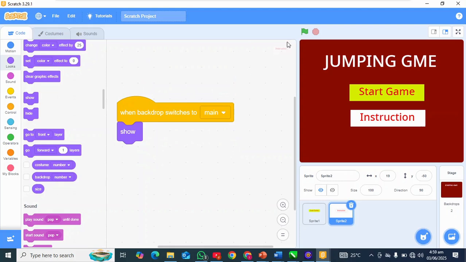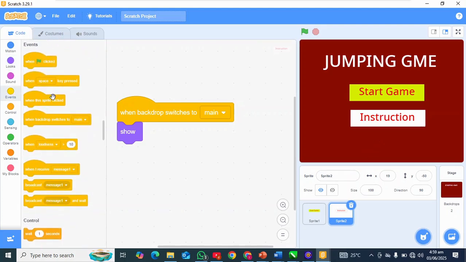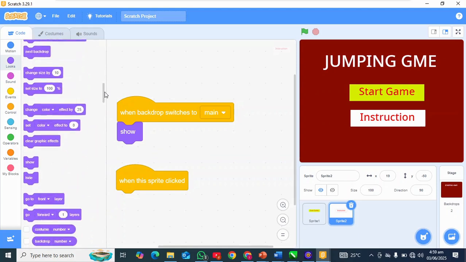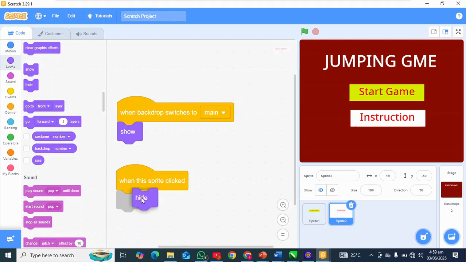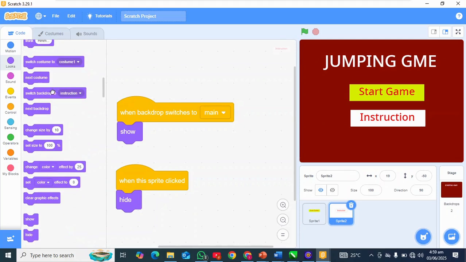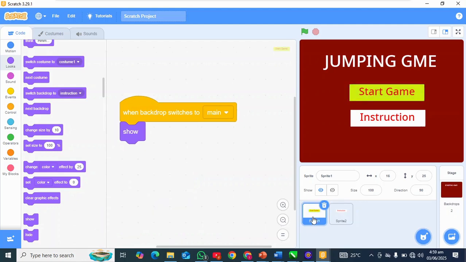Alright, now if we click on instruction here, I want you to take us to where the instruction is. So I'm going to come to this instruction button now and say when the sprite clicked, hide, and then switch backdrop to instruction. So also come to the start button.